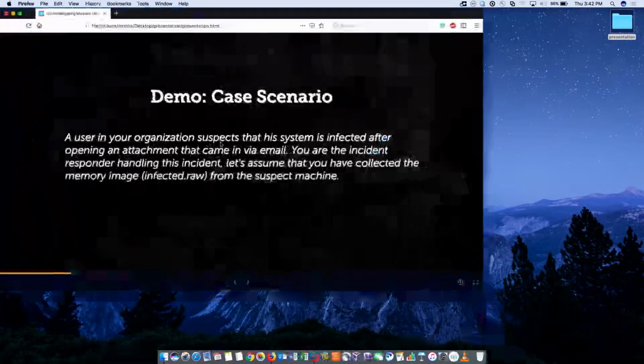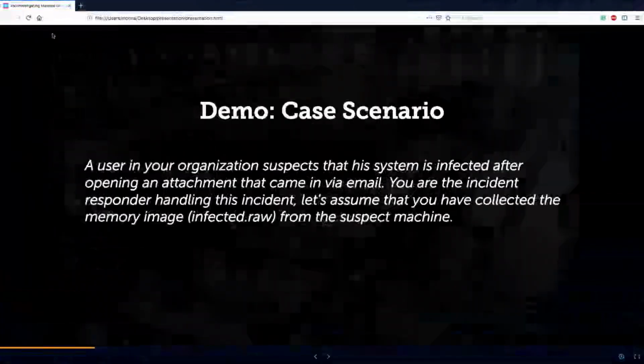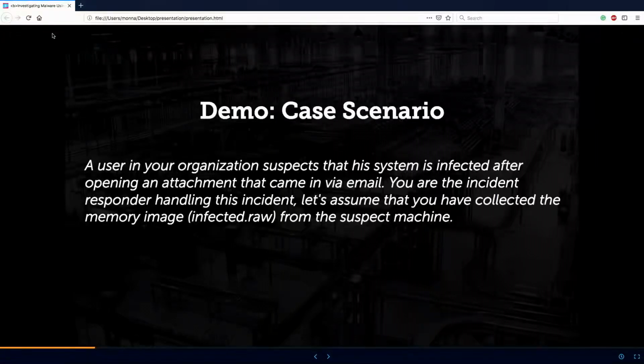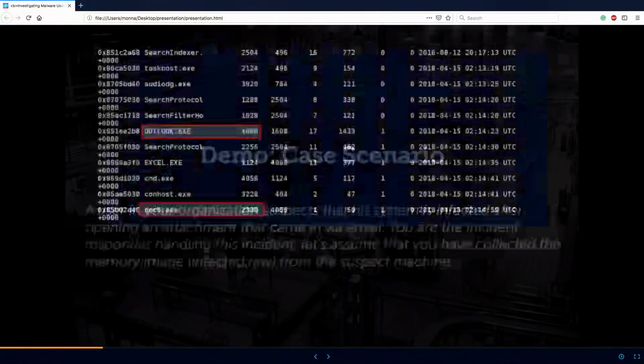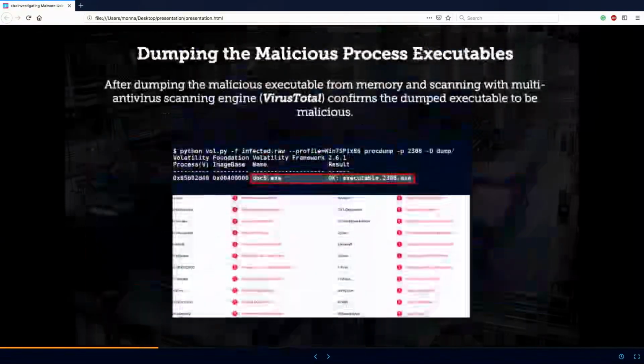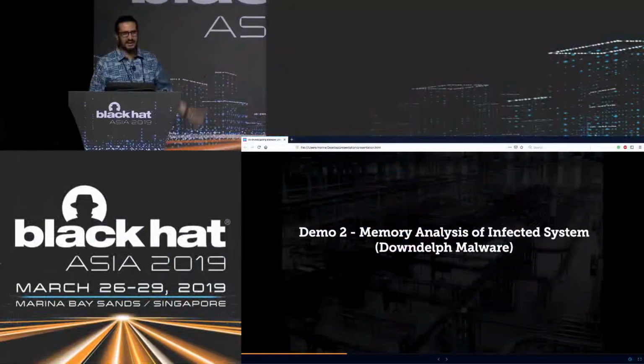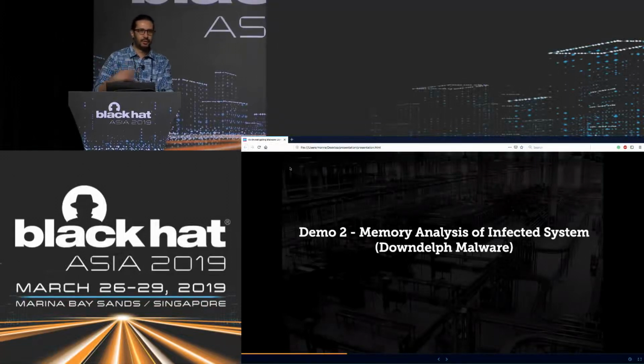Okay, so that was about the first demo to give you a quick flavor of what memory forensics is and how you can use memory forensics to investigate the infected system. The screenshots are also in the slides. After the presentation, the slides will also be up. So for the next demonstration, let me introduce you to a few more plugins.